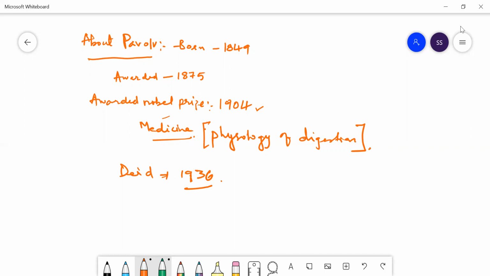So he developed a theory for that, and for that theory he got a Nobel Prize, and finally he died in the year 1936. This is the history, the background of Ivan Pavlov.